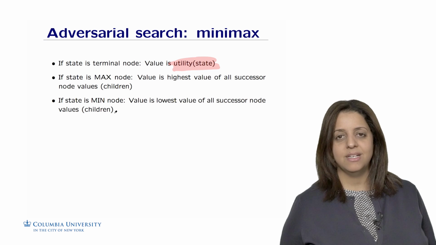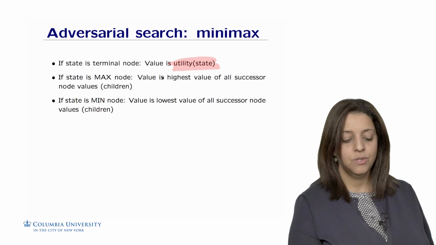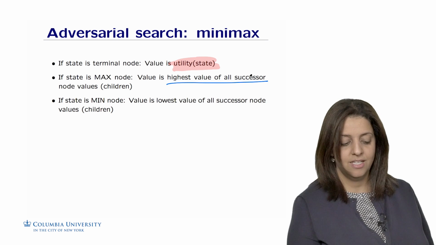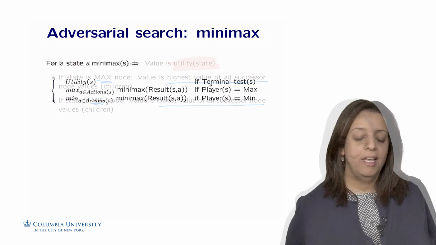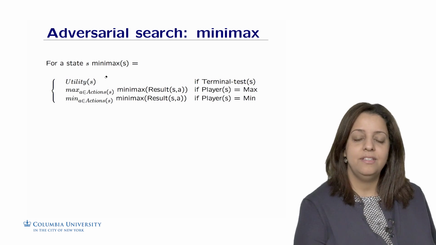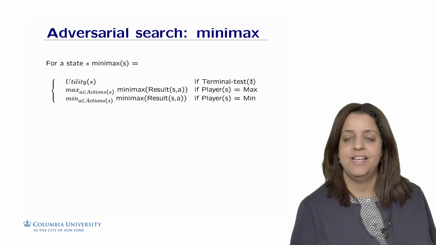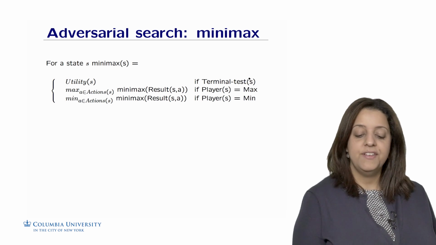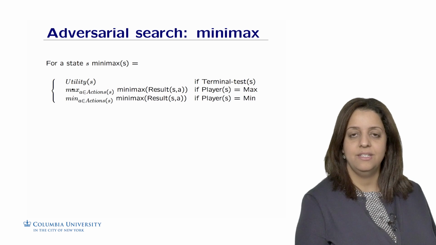Remember, Max tries to maximize the objective function, and Min is trying to minimize it. So that's why we reach here to get the highest value of all successors if it's Max, and the lowest value of all successors if it's Min. In other words, the minimax of a state S is given by the utility of S, or the value of the objective function at S, if the terminal test of S is true. So we reach the terminal state. If it's Max playing, then we're going to maximize all the children values.